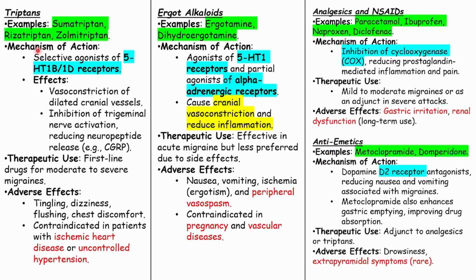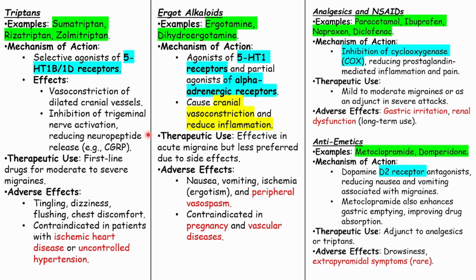So this becomes clear. Triptans, they work on the 5-HT1B/1D receptor. They cause vasoconstriction of the dilated cranial vessels and inhibit the trigeminal nerve activation, which reduces the neuropeptide release and then it relieves the headache. Therapeutic use: first line drugs for moderate to severe migraines. Adverse effects like tingling, dizziness, flushing, chest discomfort, and it is contraindicated in certain patients with ischemic heart disease or